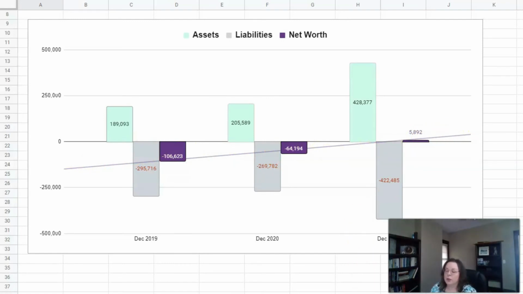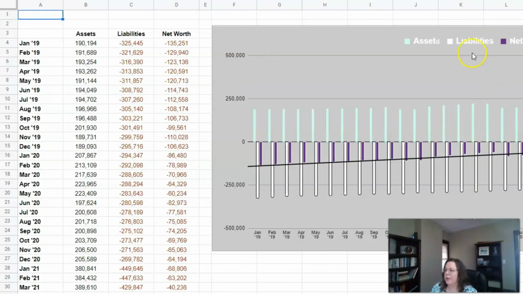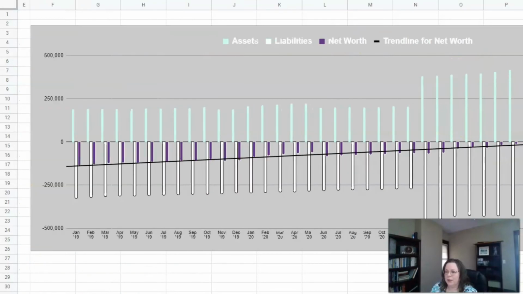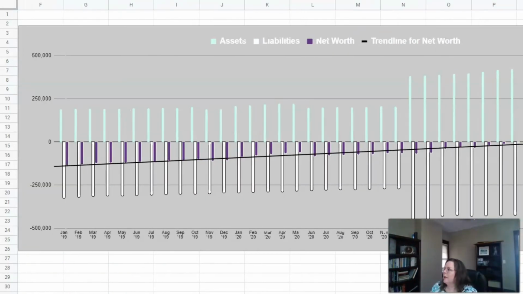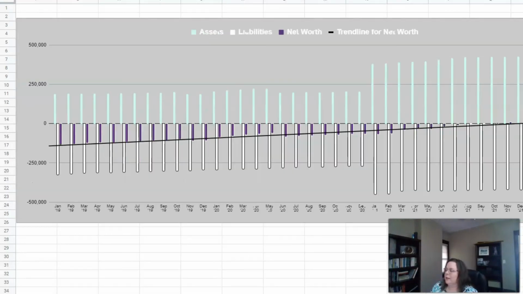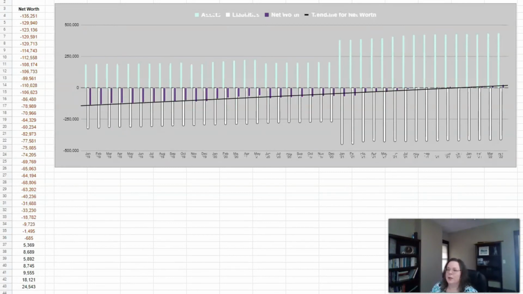And then here's the all years chart. This was just for giggles. I wanted to see what it looked like if you had every single month. And it's so big, I can't even get it all. Let's see if I can. I will make this smaller. I know it's hard to see, but it goes off to the right here. There, I had to go down to 80% to get it to show up.